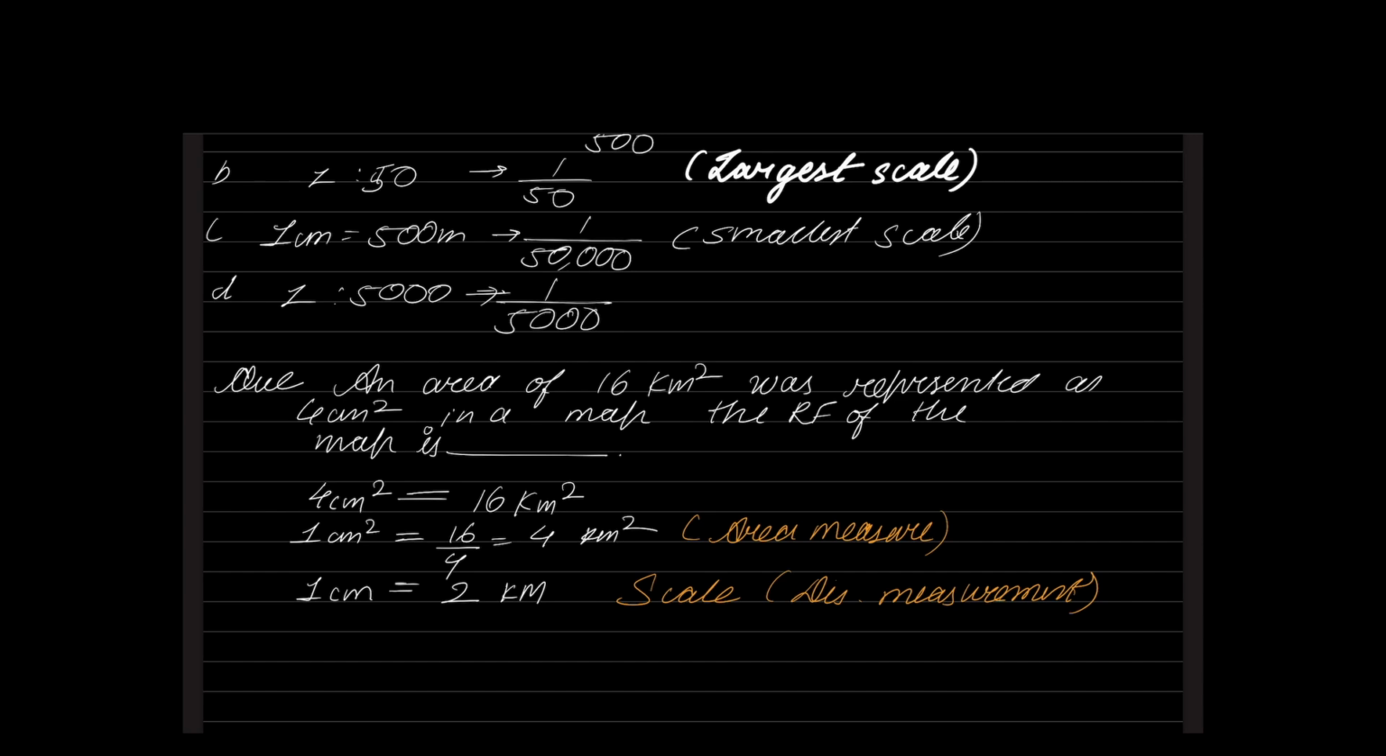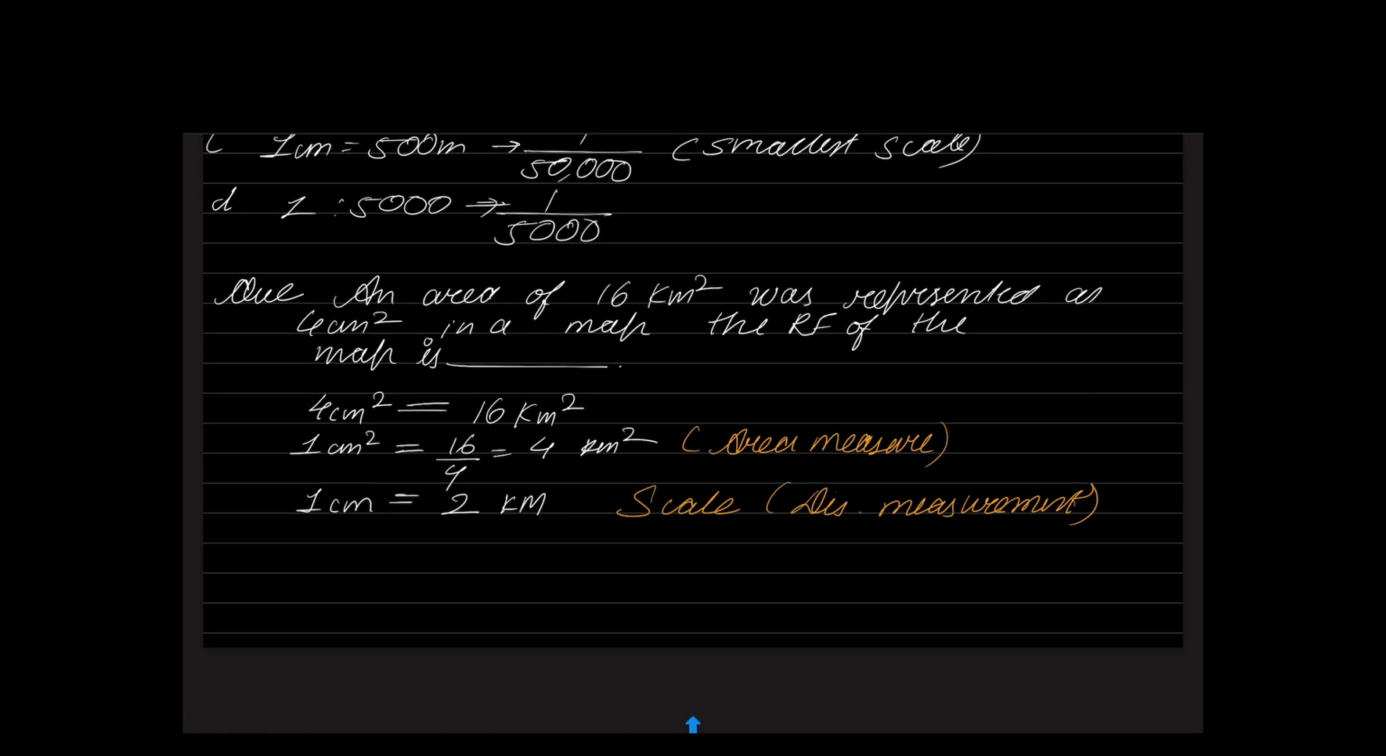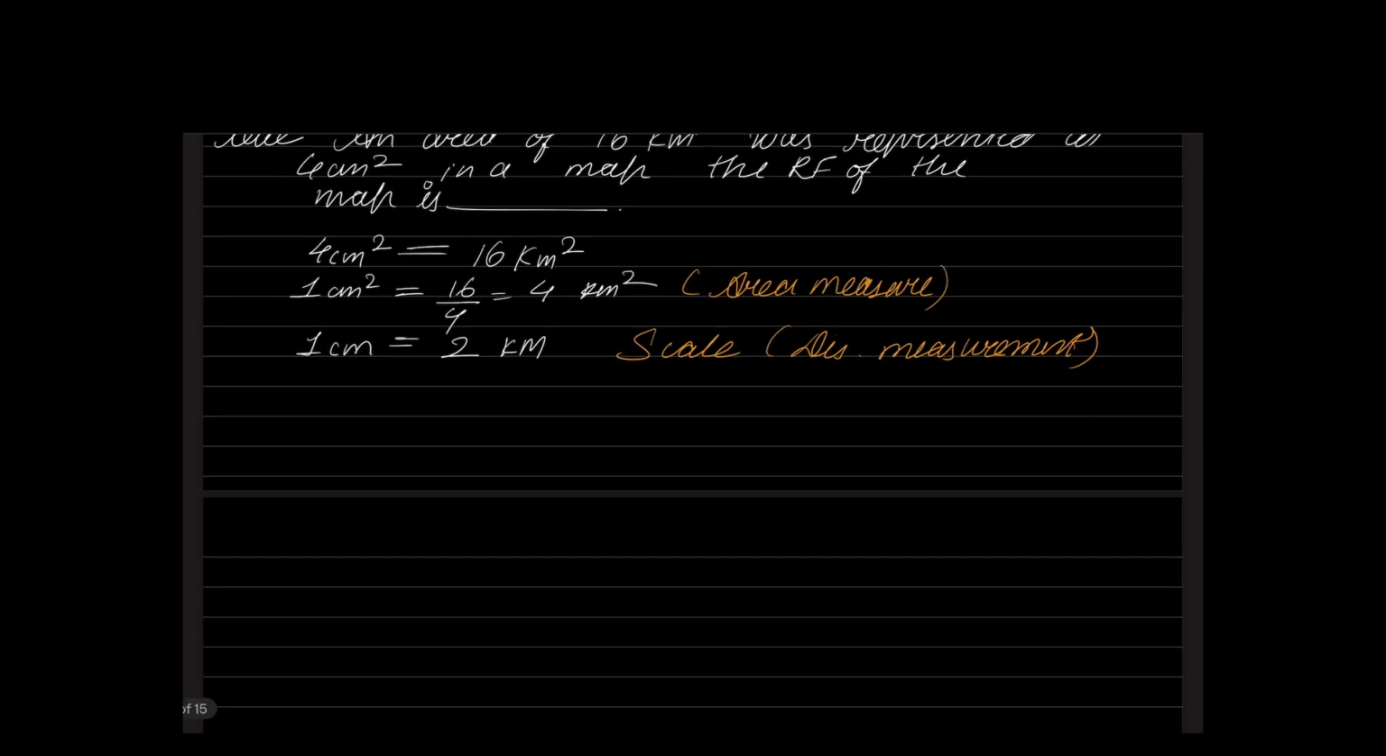Now they are asking you to represent this as an RF. So every 1 centimeter will represent 2 kilometers. To convert kilometers into meters, I multiply by 1000. To convert meters into centimeters, I multiply by 100, and the centimeter units will cancel. I'll get the scale as 2 followed by 1, 2, 3, 4, 5 zeros. That is our RF. That's it. So this is how you find the RF.